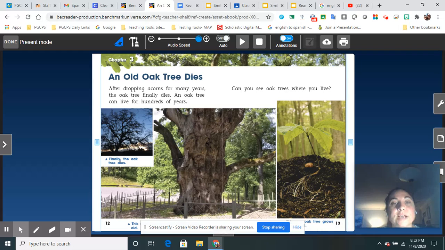An old oak tree dies. After dropping acorns for many years, the oak tree finally dies. An oak tree can live for hundreds of years. Can you see oak trees where you live?